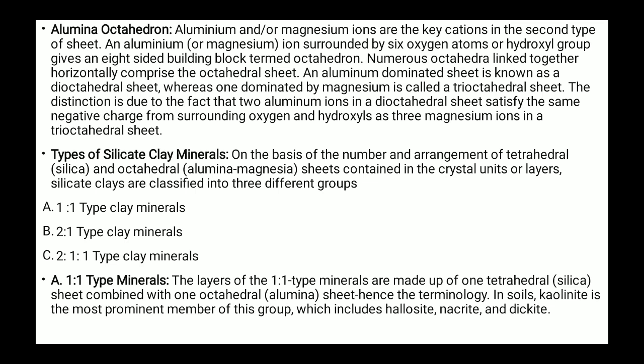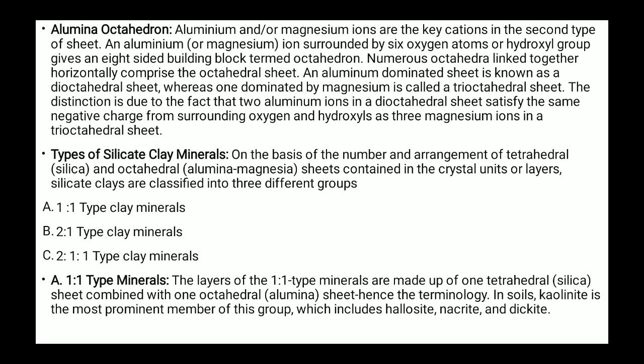So this alumina octahedron plays an important role in the soil colloids. It is an important part of the types of our soil colloids. These silicate clay minerals are divided into A, B and C. First is 1:1 type clay minerals, second is 2:1 type clay minerals, and third is 2:2 type clay minerals.